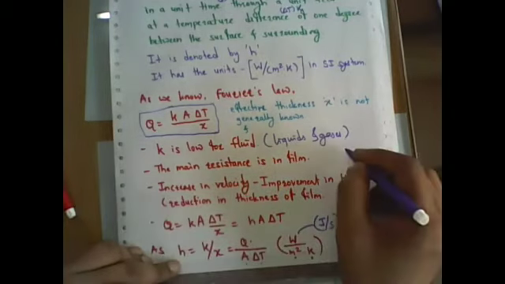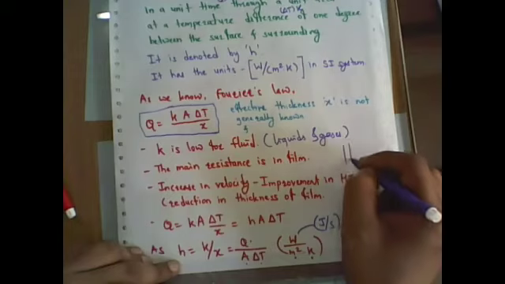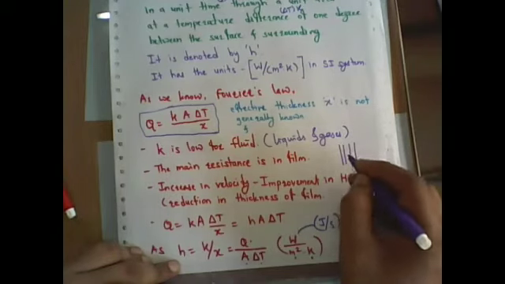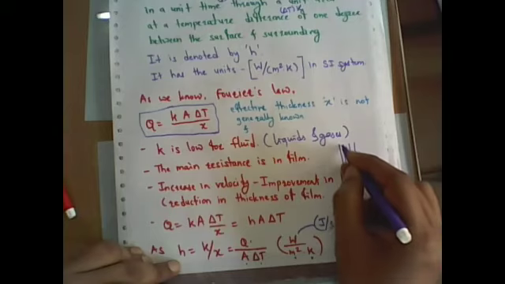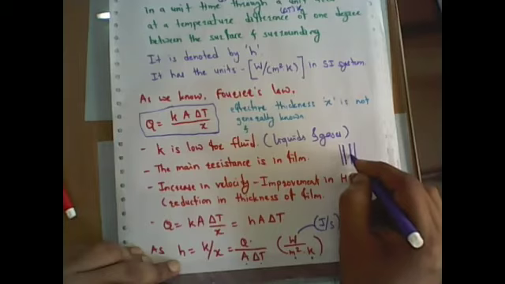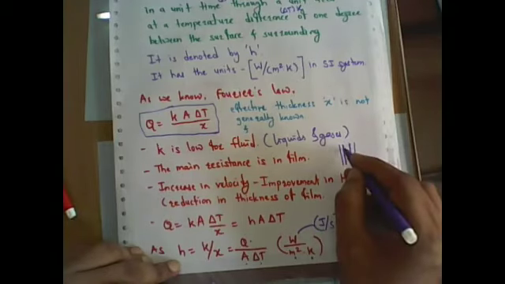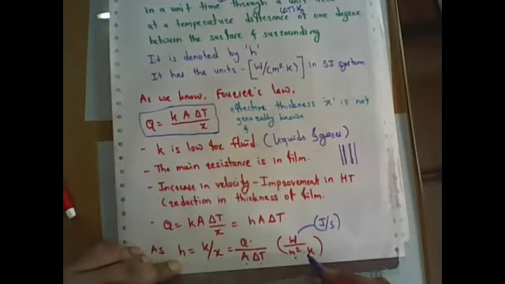Suppose you take the example: this is the internal part, this is the outer part, and on the inner and outer sides there will be some liquid film or gaseous film. The solid part of the inner material and the solid part of the outer material can be calculated with the help of conduction.